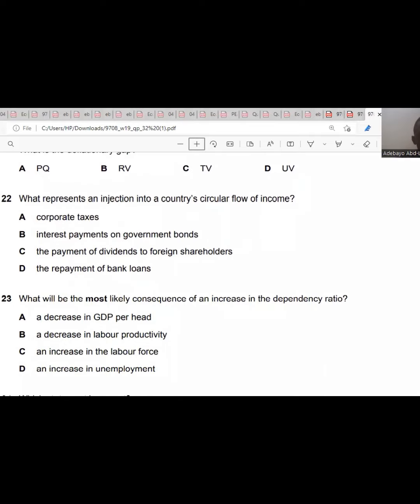22. What represents an injection into a country's circular flow of income? Corporate taxes, interest payments on government bonds, the payment of dividends to foreign shareholders. Foreign shareholders, no. The payment of bank loans, no, that is private. We're talking about the national circular flow. It is interest payments on government bonds, B, that will improve the circular flow of income in your country. So 22 is B.